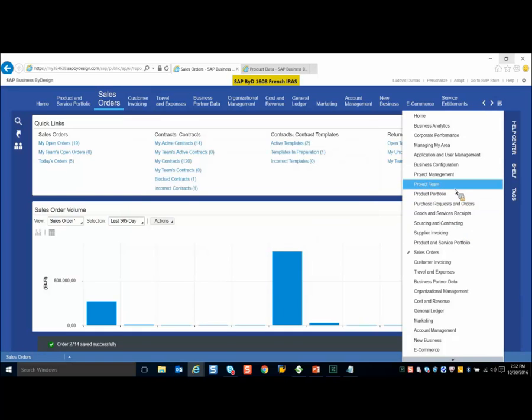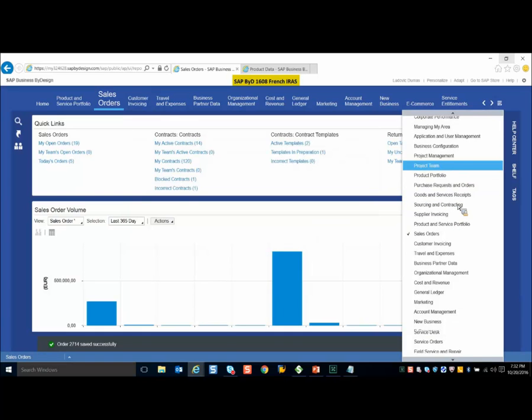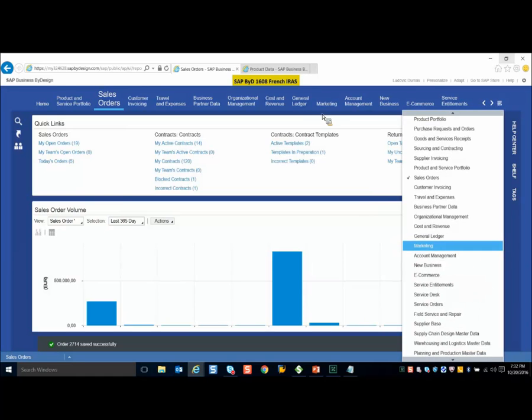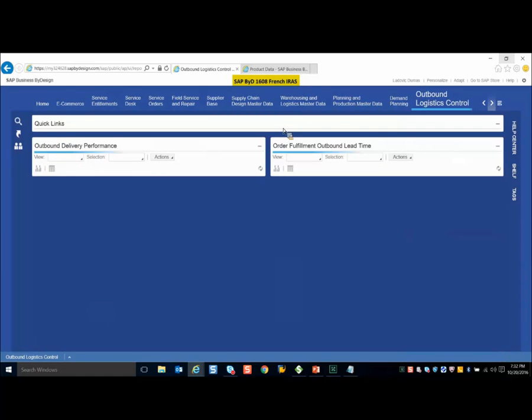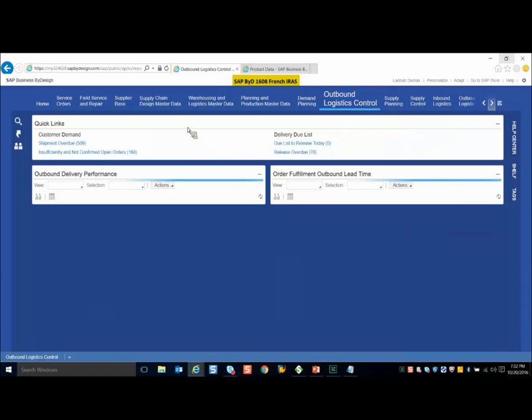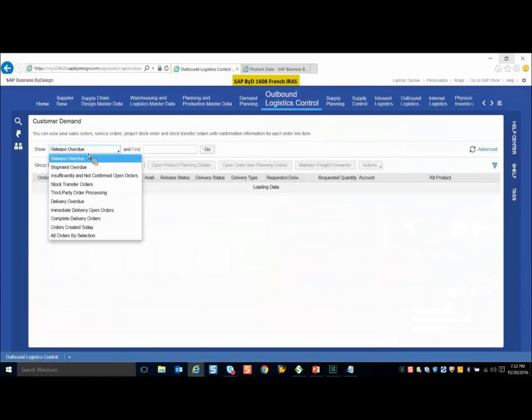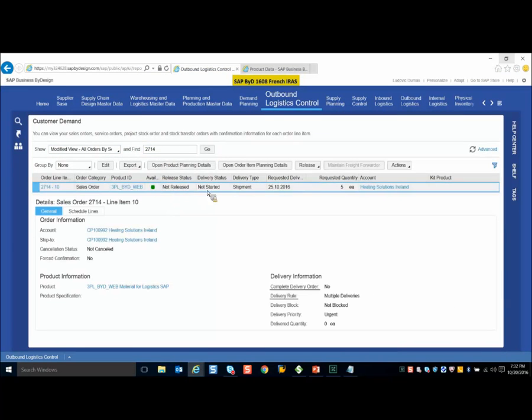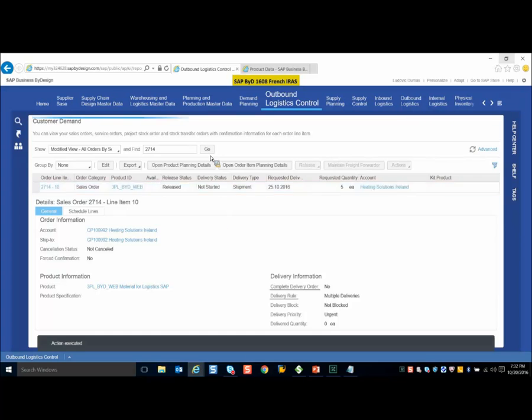Okay, so once you create a sales order, we have to release it for execution. So we'll go to the Outbound Logistics Control work center and look for 2714. So now it is not released. I'll release it with the stock check and it will be released for execution.